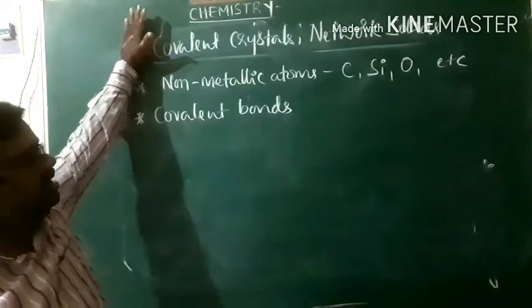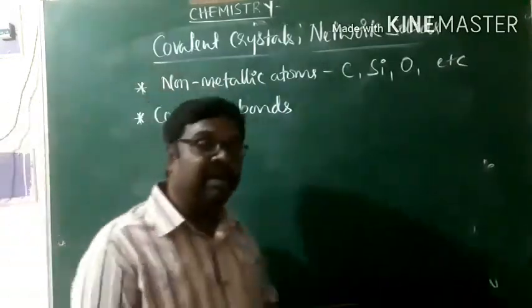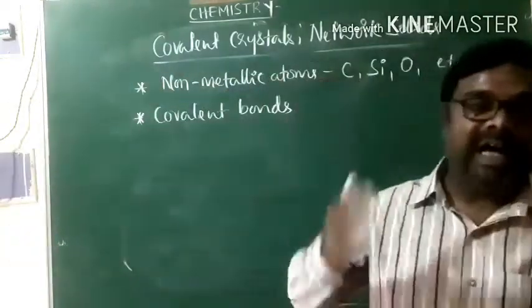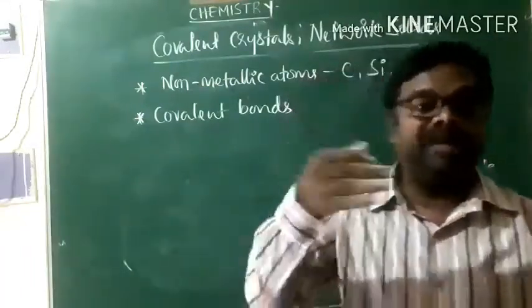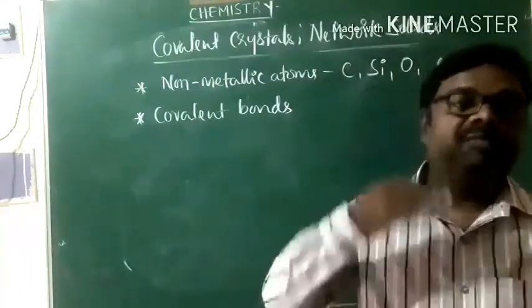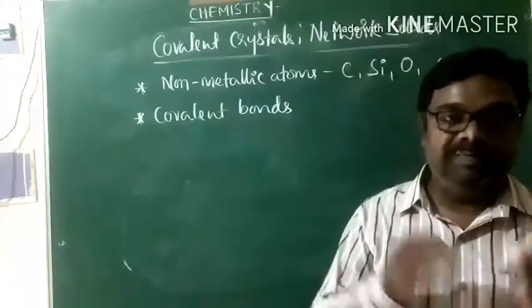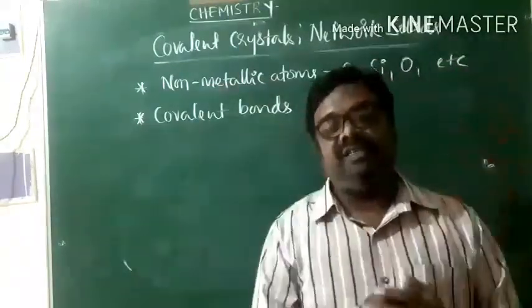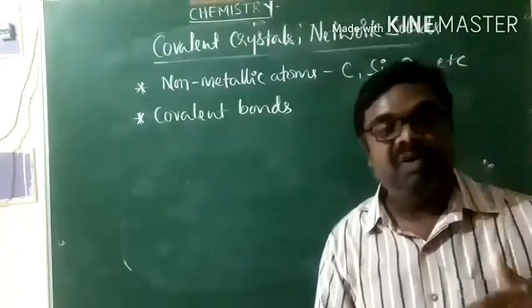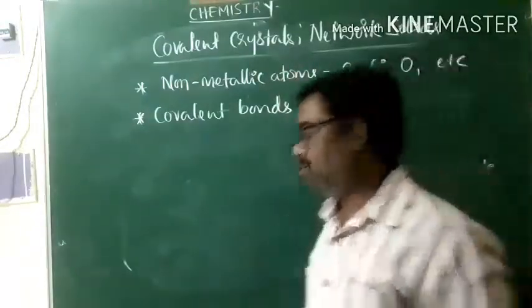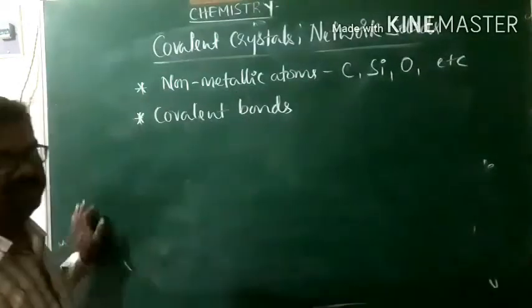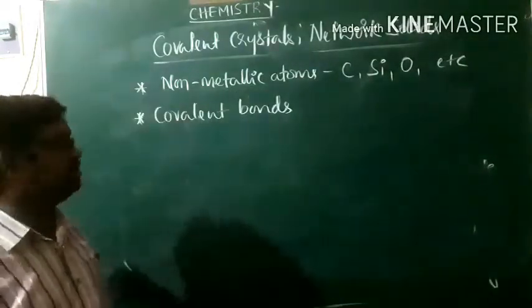Did you understand? These non-metallic atoms have the ability of forming covalent bonds with their own atoms. Because of that ability, they form covalent bonds with their own atoms repeatedly throughout three-dimensional space to form the network of covalent bonds. Because of that, they are called network solids.